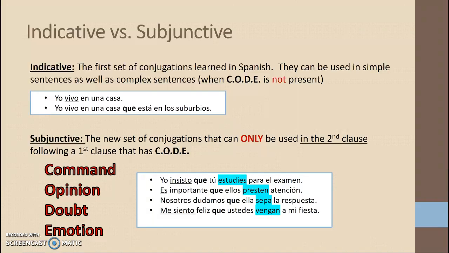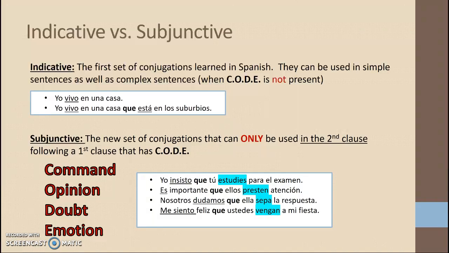So the subjunctive is the new set of conjugations that we've learned, and they're only used in the second half of the sentence or the second clause, and they're only used when the first half of the sentence exhibits CODE, or command, opinion, doubt, or emotion. So let's look at these examples.